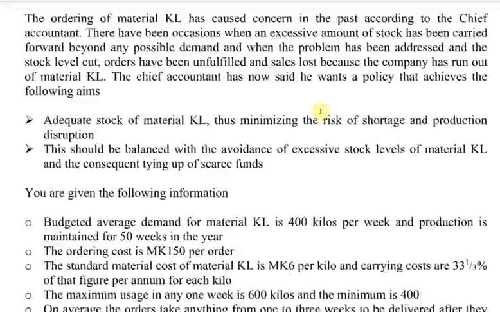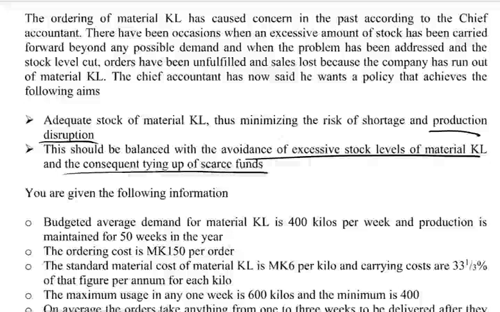The chief accountant has now said he wants a policy that achieves the following aims: adequate stock of material KL, thus minimizing the risk of shortage and production disruption. This should be balanced with the avoidance of excess stock levels of KL and the consequent tying up of scarce funds. So we have seen the scenario where this company is failing to manage their stocks, right? Inventory. So we can see situations where they had too much stock, which they actually did not use until they carried forward to the next period.